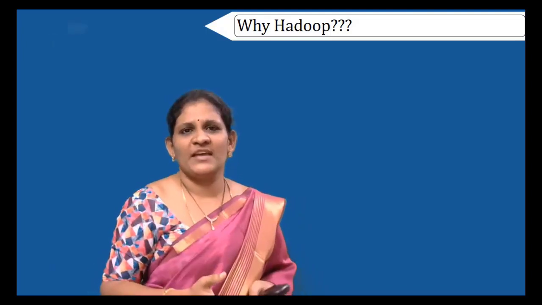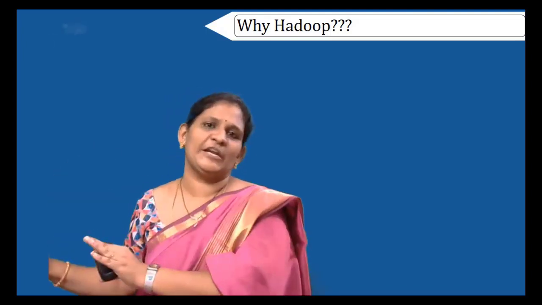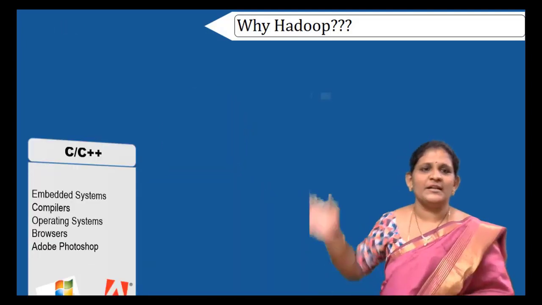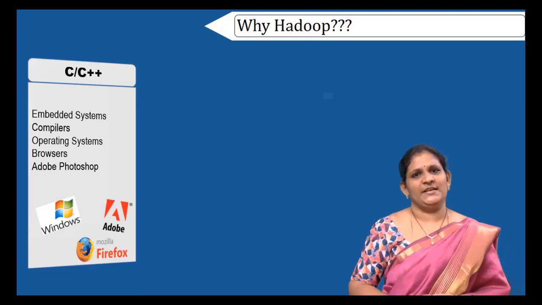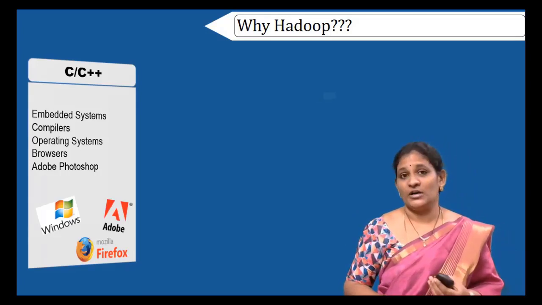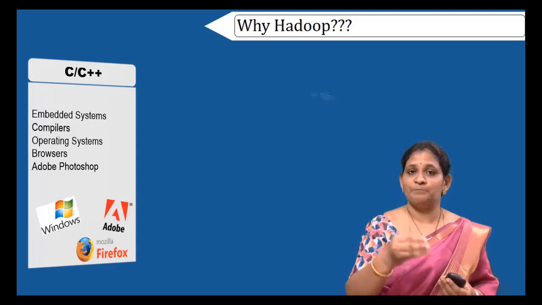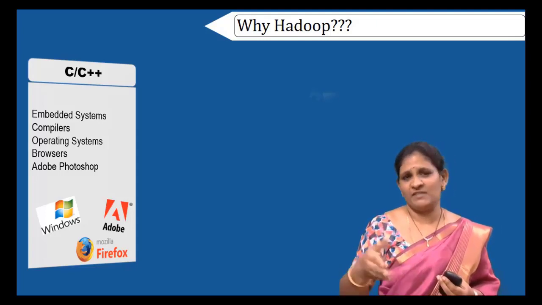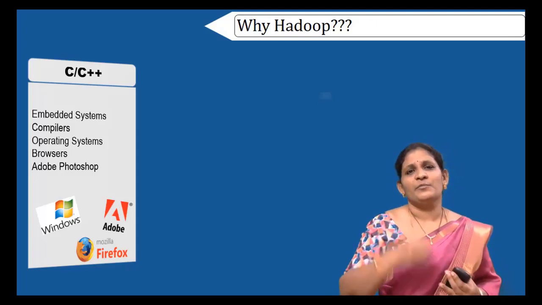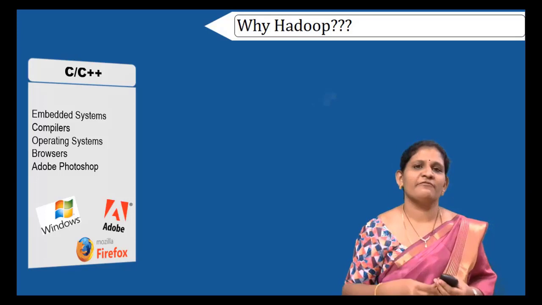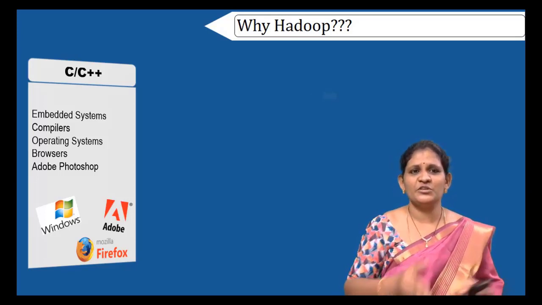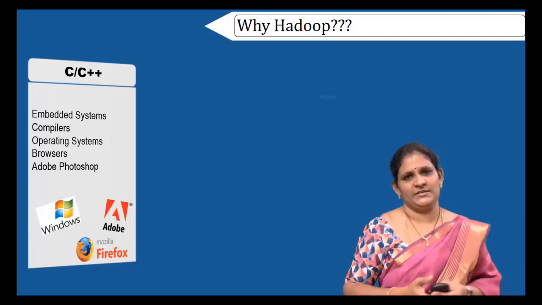A specific programming language is meant to develop a specific kind of application. In order to give an example for you, let's see, C and C++ have been used to develop embedded systems or operating systems like Windows and Apple, which have been developed using C and C++ only. Similarly, browsers like Mozilla Firefox have been developed using C++. So C++ is meant to be used only for these kinds of applications.